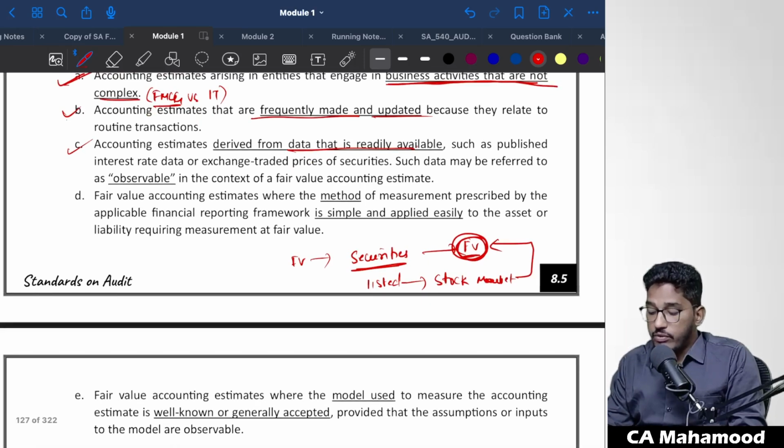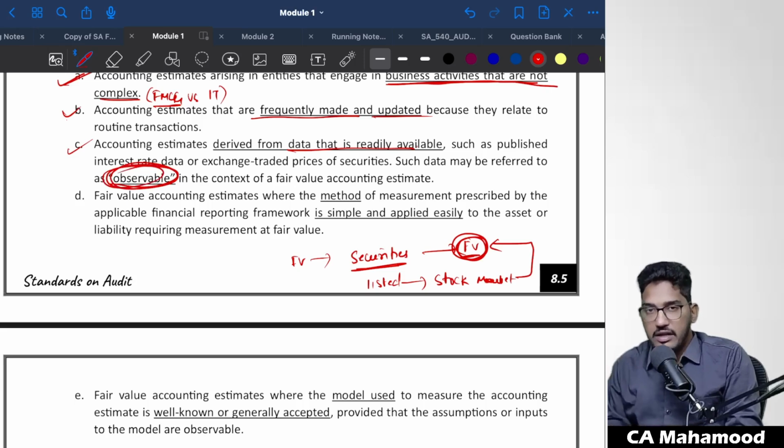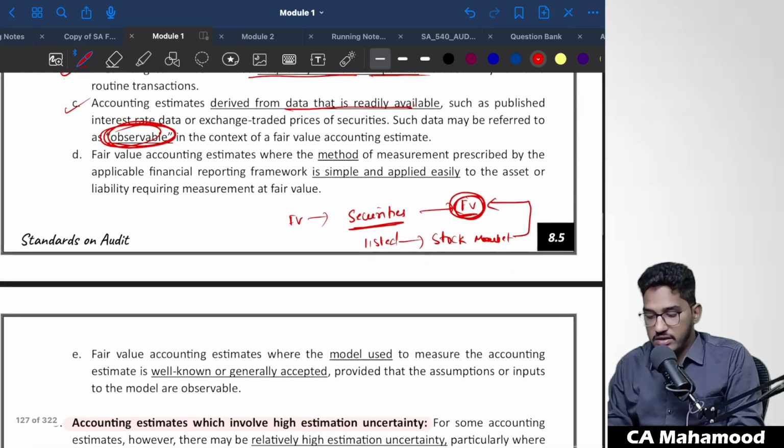So those accounting estimates which are derived from data that is readily available, such as published interest rate data or exchange traded prices of securities, that data we call observable data. So if you are calculating provisions on the basis of readily available observable data, then those estimates also carry low estimation uncertainty.